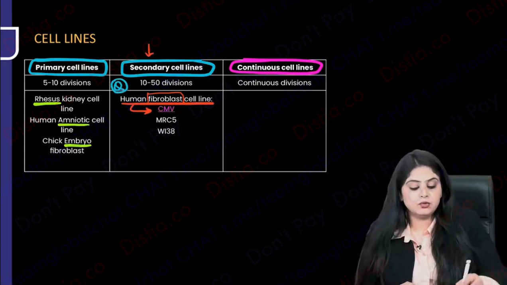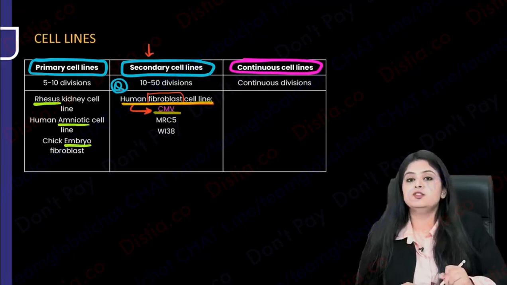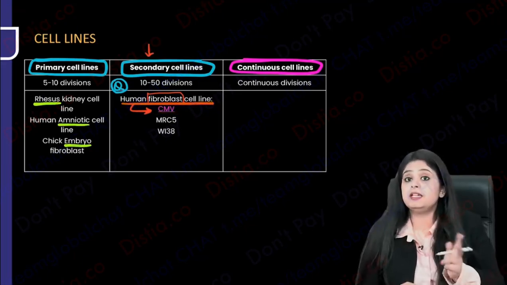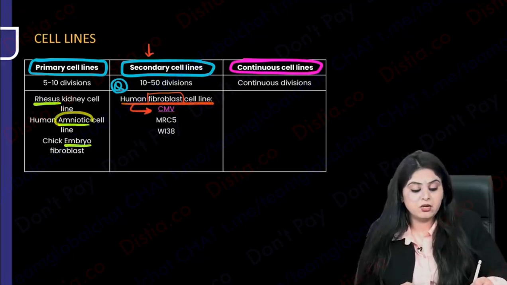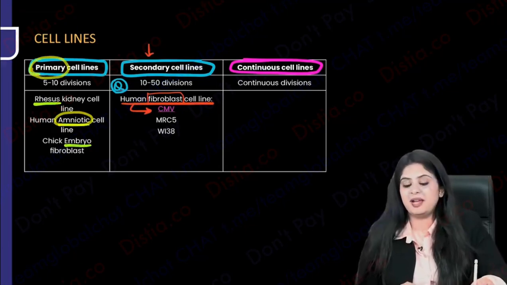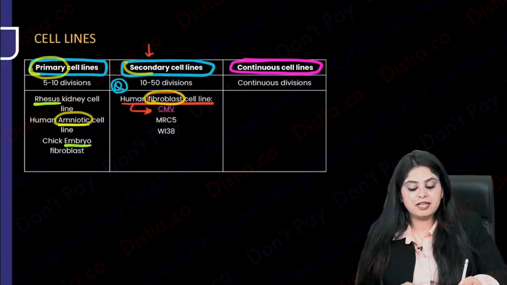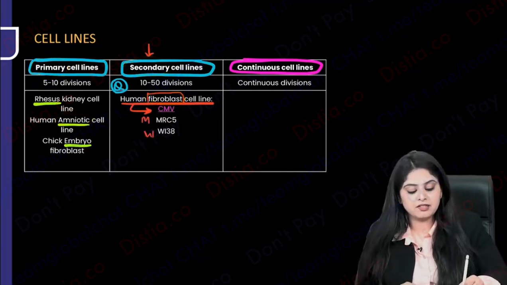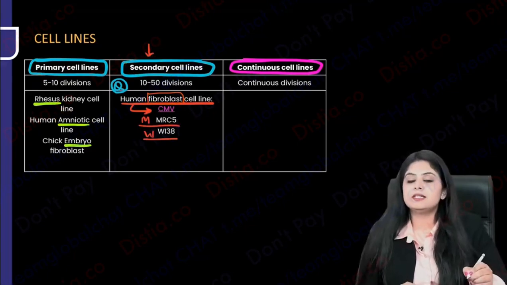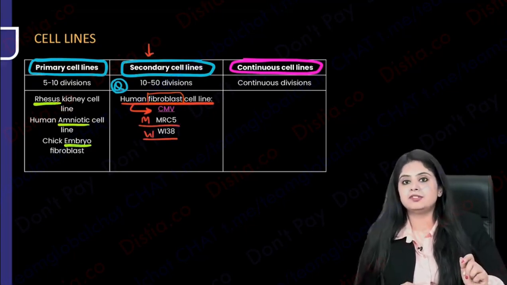Which is the cell line used for the growth of cytomegalovirus? It is human fibroblast cell line. So be cautious. Human amniotic cell line poochha toh you put it under primary. Human fibroblast cell line poochha, you put it under secondary. Other than that, M and W. So remember, MRC5 and WI38 are also going to come under secondary cell lines.